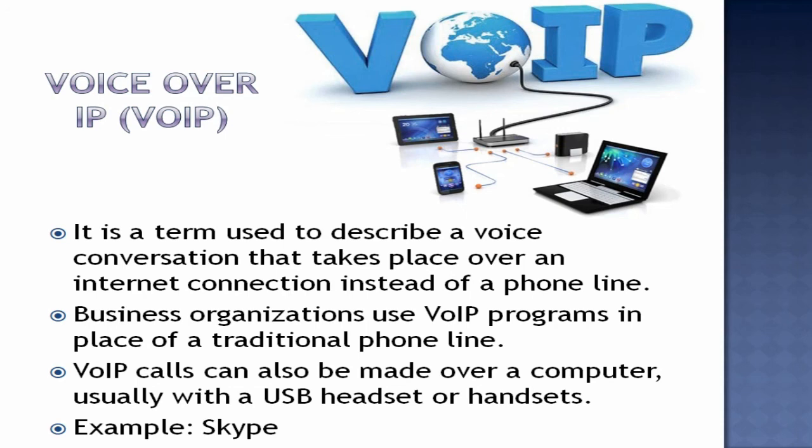These are two ways. Business organizations use VoIP programs in place of a traditional phone line. VoIP is voice over internet protocol. VoIP calls can also be made over a computer, usually with a USB headset or handset. An example of this software is Skype, one of the very popular programs for VoIP calls.